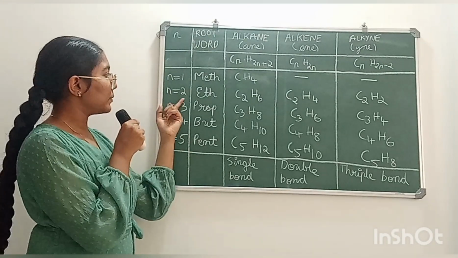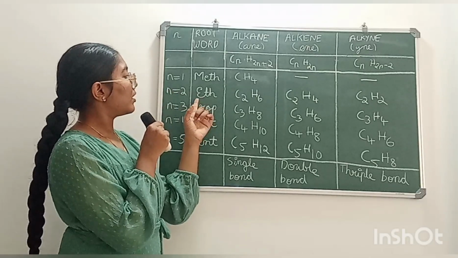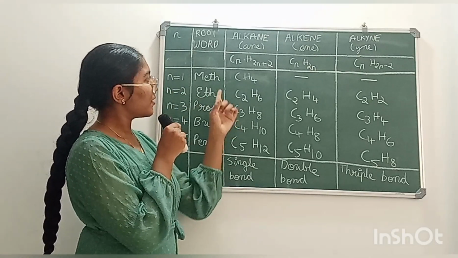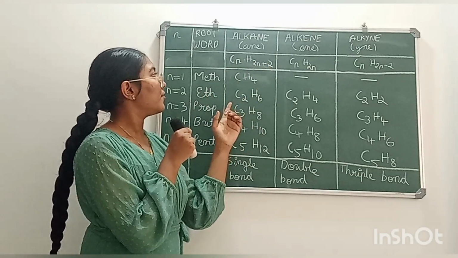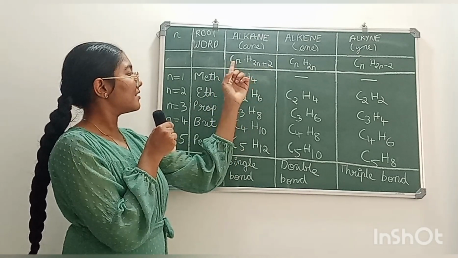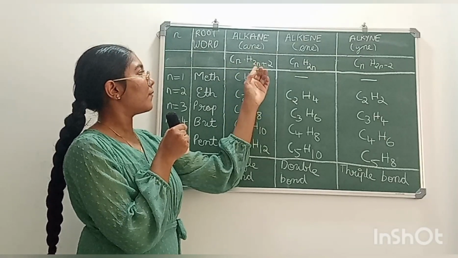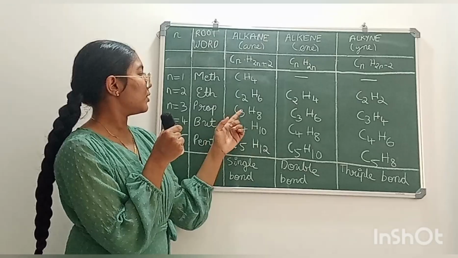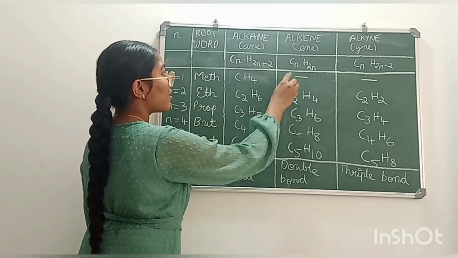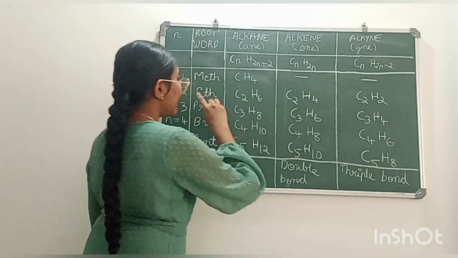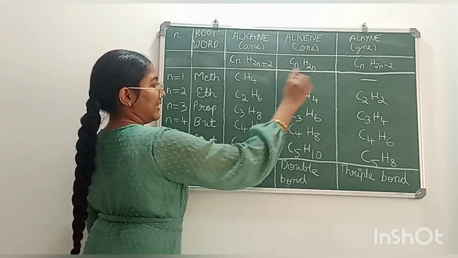Now when n is 2, the root word will be eth. So the second member of alkane is ethane. Formula is C2H2 into 2, 4, 4 plus 2 is 6. So C2H6. The first member of alkene is ethene.